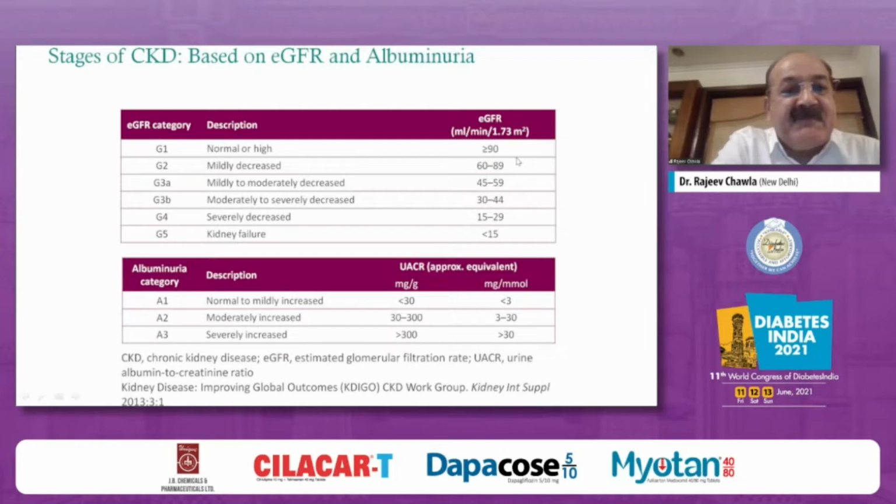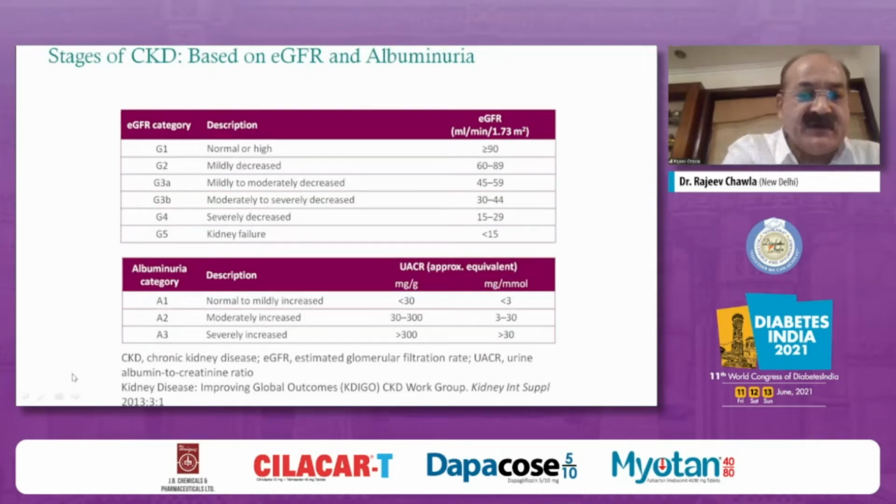The 2013 KDIGO classification said that we can stage CKD based on eGFR as well as on the basis of albuminuria. G1 is the normal eGFR category, with normal or high eGFR of more than 90. G2 is when there is a little decrease in eGFR, between 60 and 90. G3a and 3b are important because there is a mild to moderate reduction in eGFR, almost 45 to 60 and 30 to 45. Of course, G4 is when there is a severe reduction in eGFR, and G5 is end-stage renal disease, with eGFR less than 15.